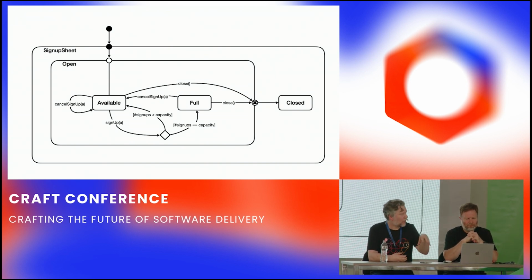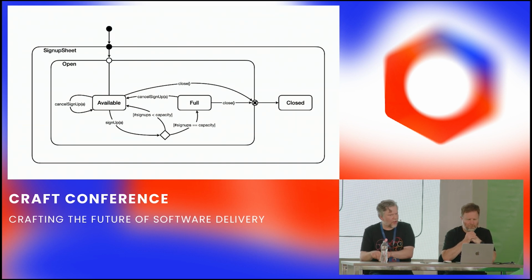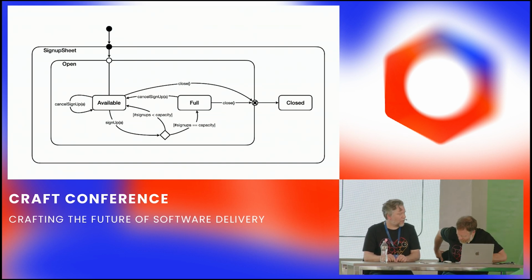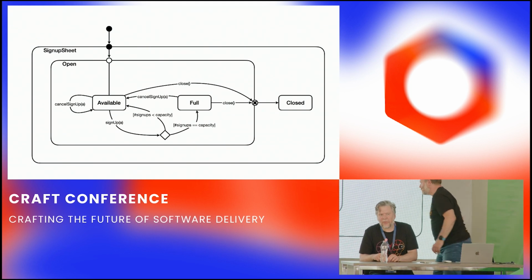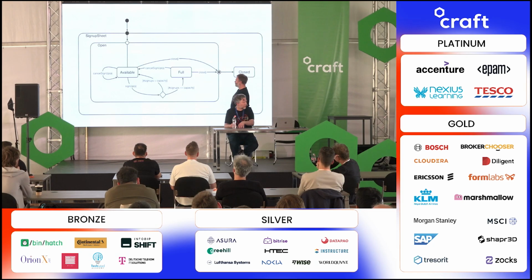When we create a new sign-up sheet, we start off with availability because we have no sign-ups. Right? When we sign up, then if the number of sign-ups is less than capacity, we remain available. If the number of sign-ups is the same as capacity, then we are full. We can only sign up when we're available.